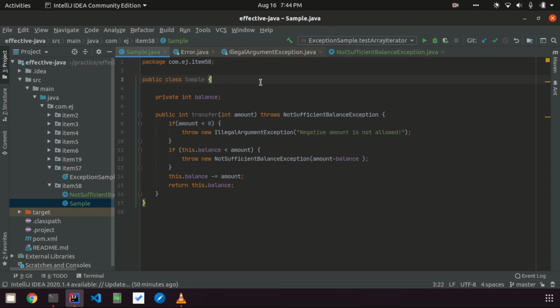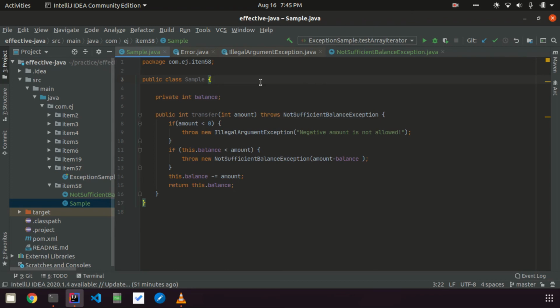Another aspect related to exceptions: whenever you want to implement your custom exceptions, maybe a checked or an unchecked exception, it is recommended that you extend either Exception or RuntimeException. Although the JVM allows you to create an exception without extending either of these two, that will be more confusing for the user of the API. So it is always recommended you extend either Exception or RuntimeException.